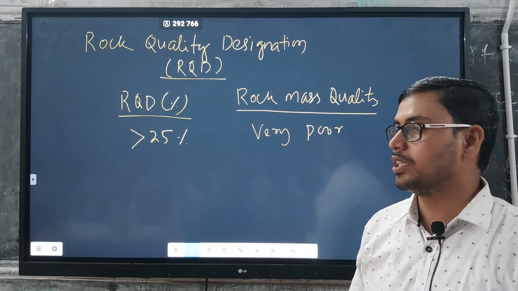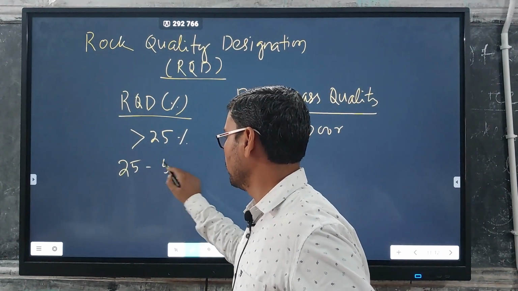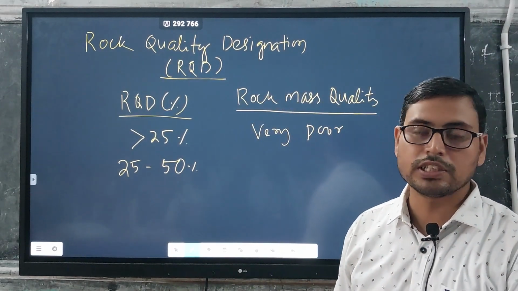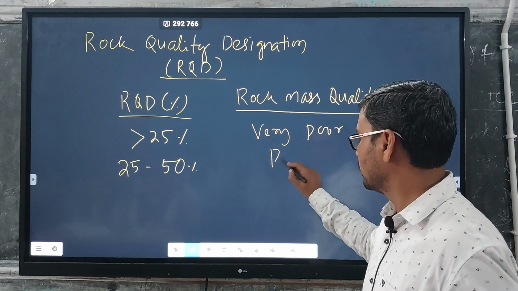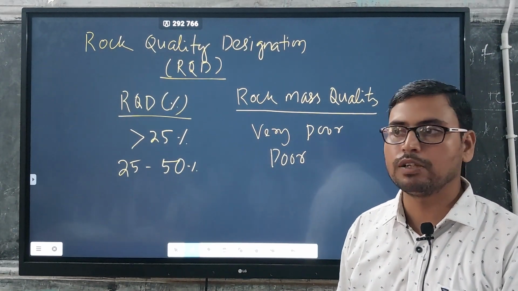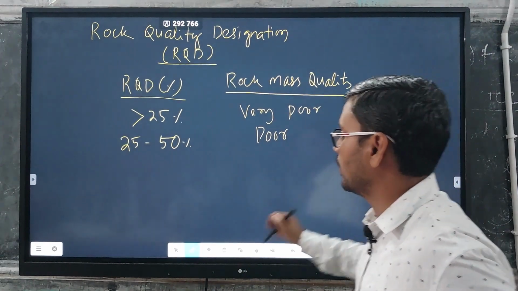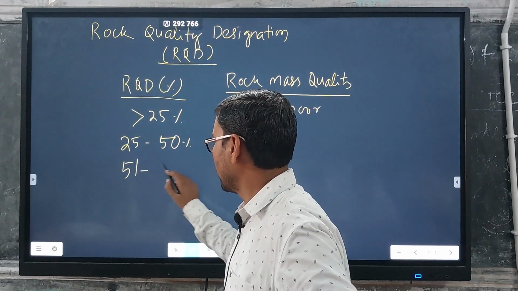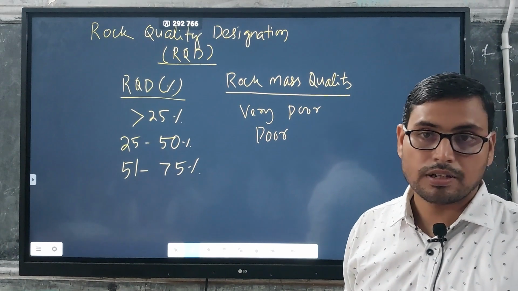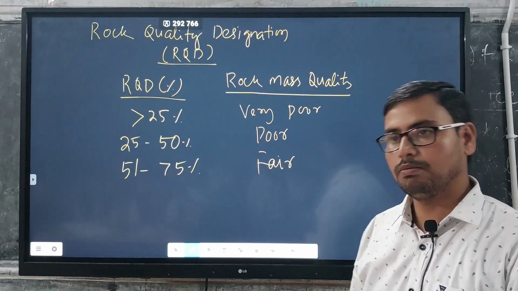If RQD is 25 to 50%, then the nature of the rock mass is poor. Similarly, from 51 to 75%, we call it fair.